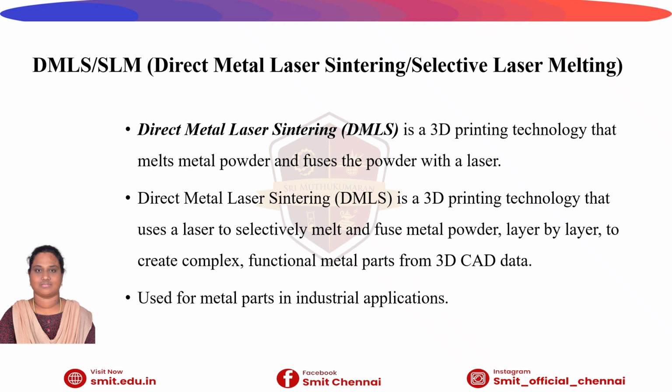The next process is direct metal laser sintering and selective laser melting. Both processes are 3D printing technologies that melt metal powder and fuse the powder with a laser. This DMLS and SLM are metal powder bed fusion 3D printing technologies used to manufacture fully dense, high strength metal parts by using a high power laser to process fine metal powders layer by layer. This is used for metal parts in industrial applications.